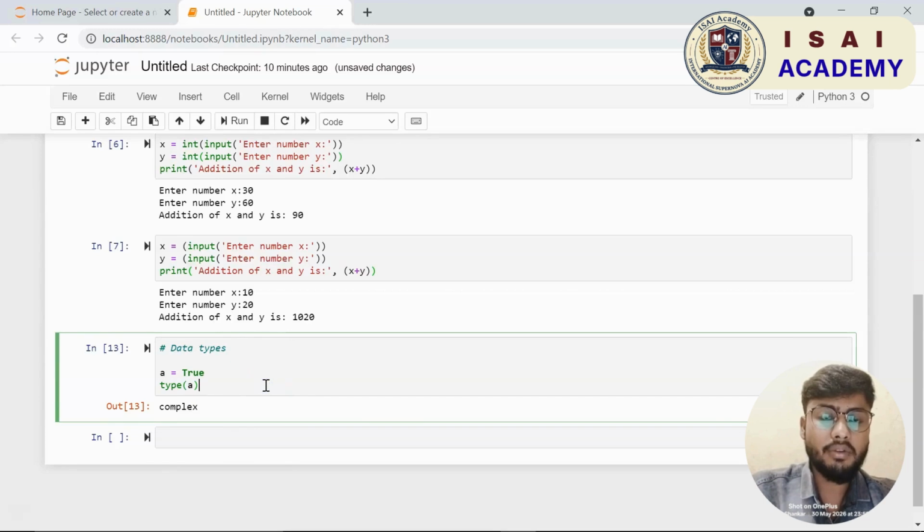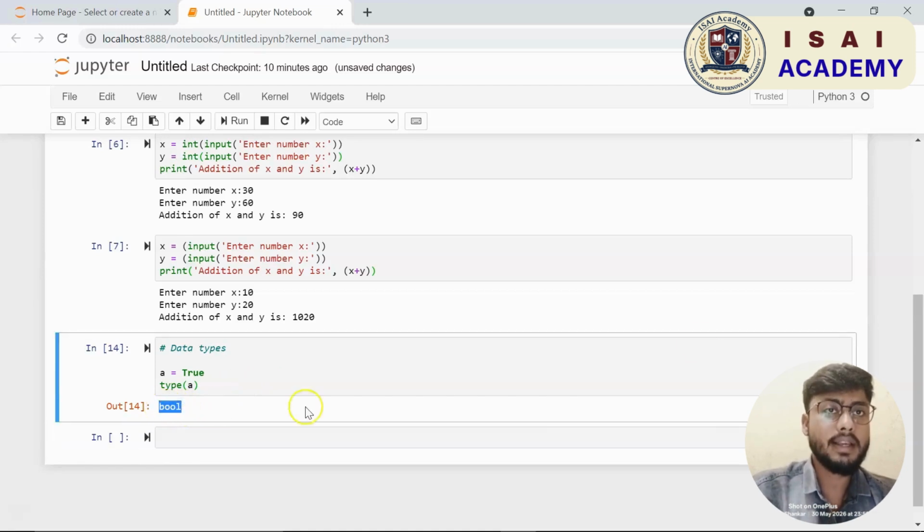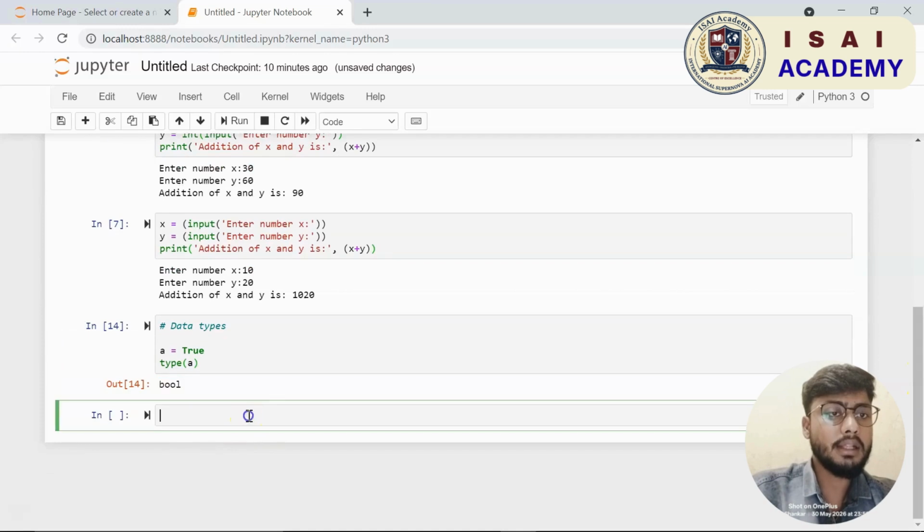Similarly, let us see another example. I shall write -2.4566. If I run this again, this is also a float value.